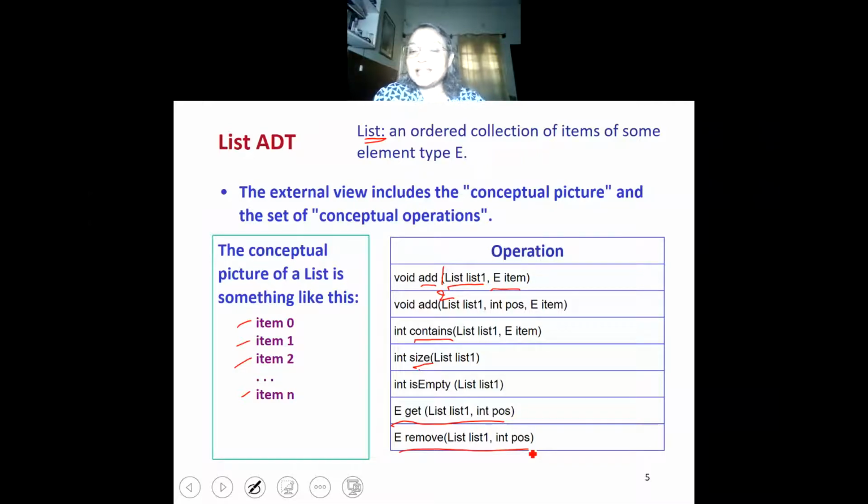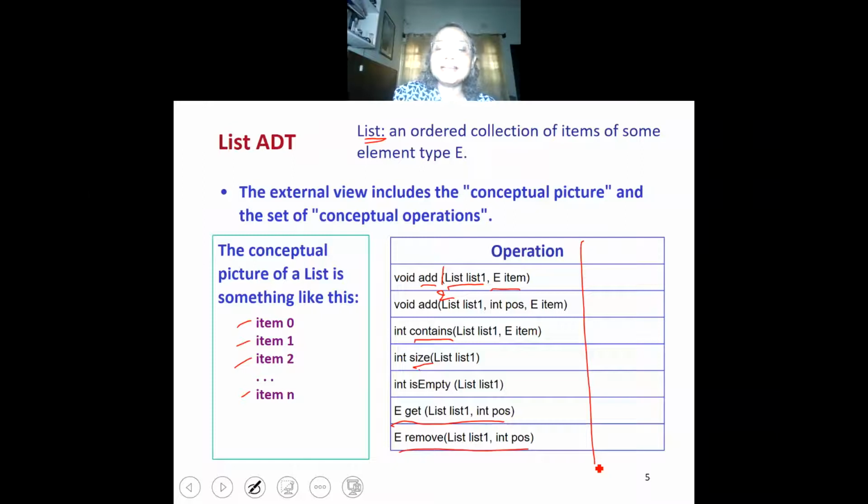And in this case, as we had seen in the earlier example, we must pass a pointer to the head of the list, or we can have some other mechanism so that the change is not lost. If we have to honor this particular interface function, the person who is writing this concrete implementation must make sure that the specifications are met.